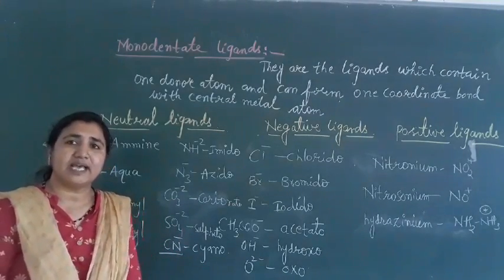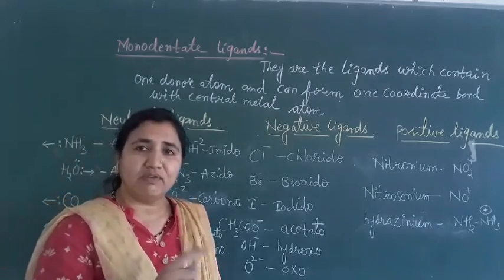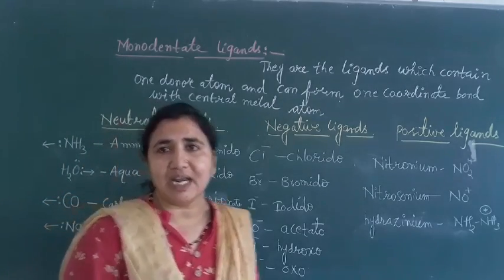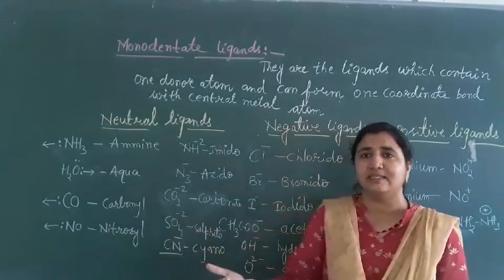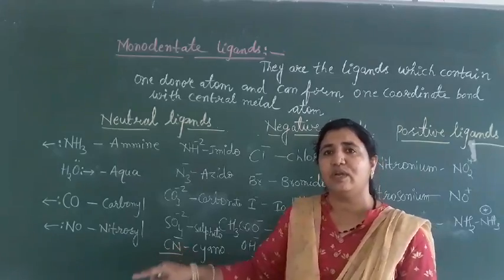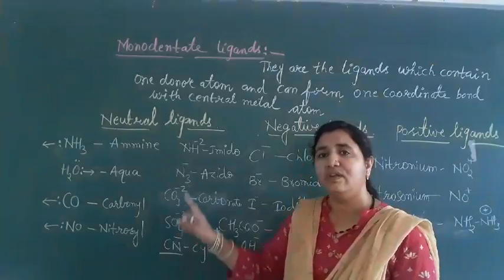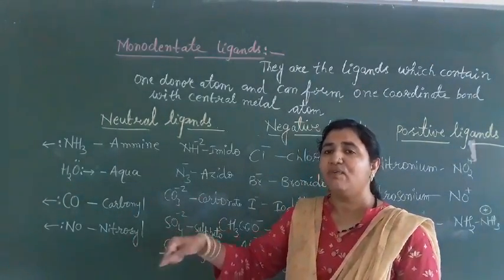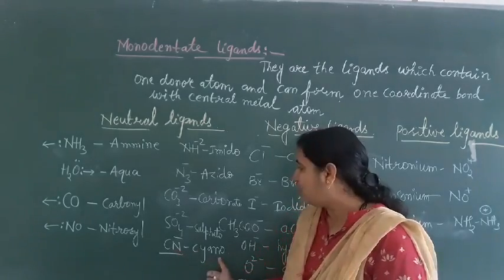That means it has two donor atoms, but at a time it can donate only one electron pair to the central metal atom. Those types of ligands are called ambidentate ligands. Ambidentate ligands contain two donor atoms, but at a time the ligand utilizes only one donor atom for the donation of electrons.